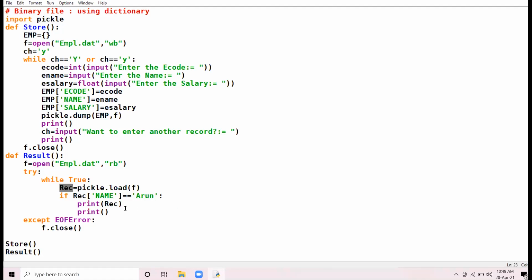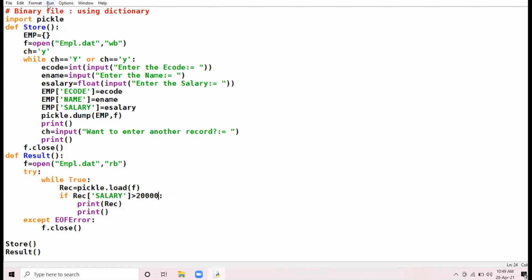Sir, if REC square bracket salary is greater than 20,000, print the record. The name of the key is salary. Yes, Mohit, continue. More than 20,000, print the records. Clear?